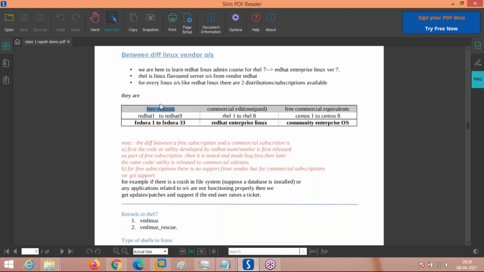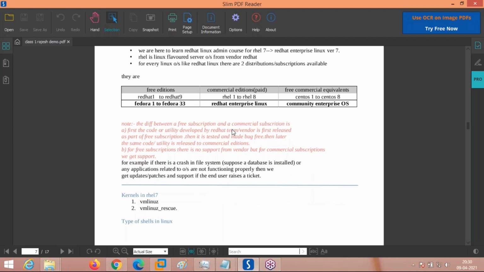There are two editions in Red Hat: the free edition and the commercial edition. The free edition names ran from Red Hat 1 to Red Hat 9. After that the free editions were named in the format Fedora 1 to Fedora 33. What is the difference between a free edition and a commercial edition? As you can see here, free editions are free to use but you don't get support. Commercial editions are licensed and you get support if you have any issue. That is the only difference.